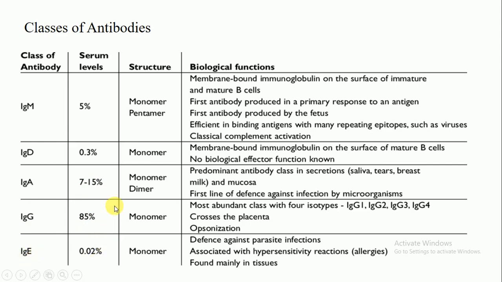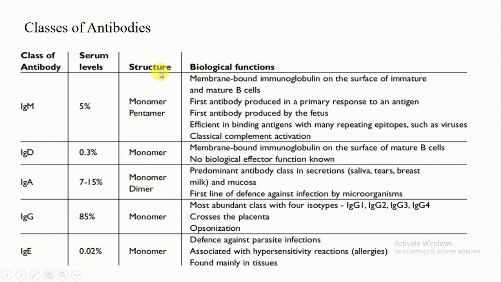So the highest concentration of antibody present in your serum is IgG, which means your serum contains an abundant concentration of IgG. Look at the structures: IgM is a pentamer, IgD is a monomer, IgA is a monomer or dimer, IgG is a monomer, and IgE is a monomer.